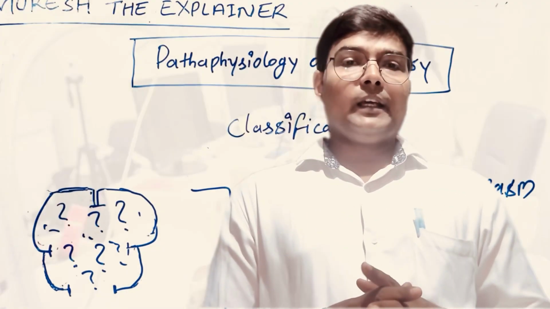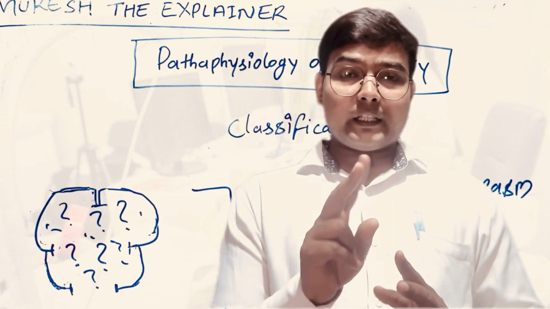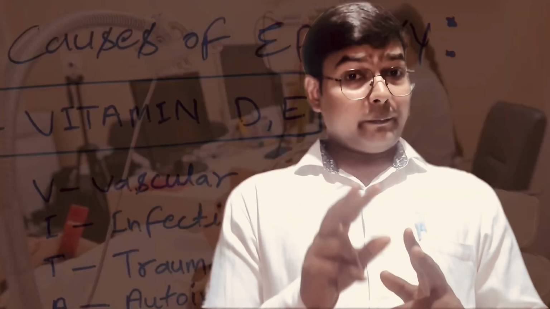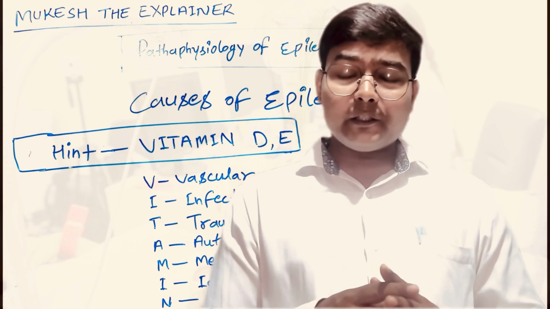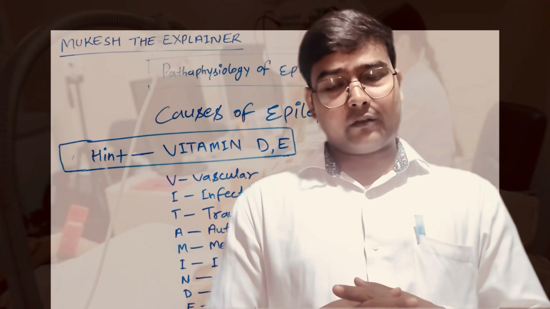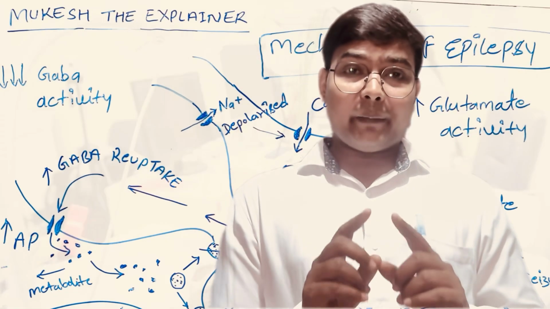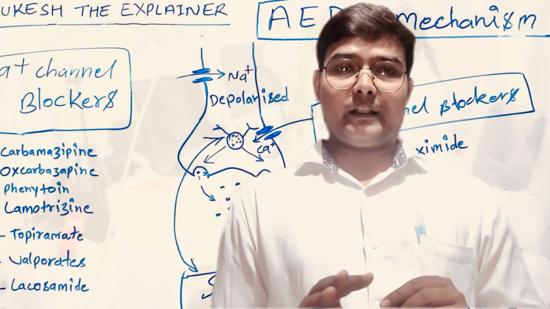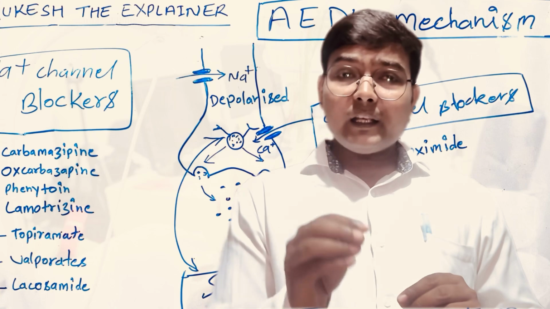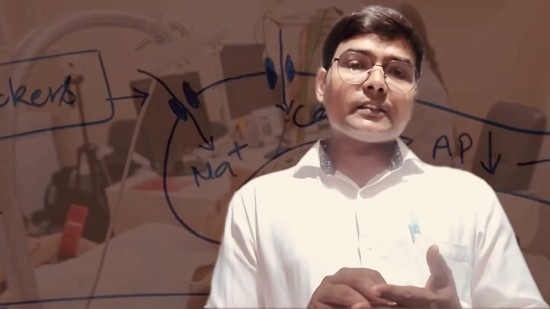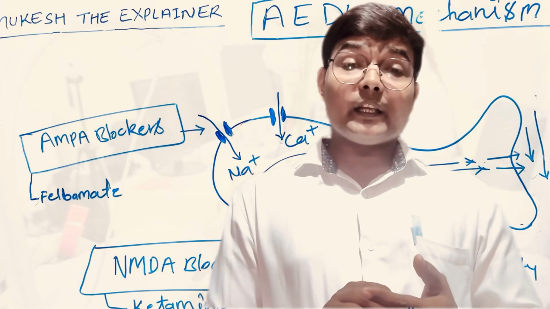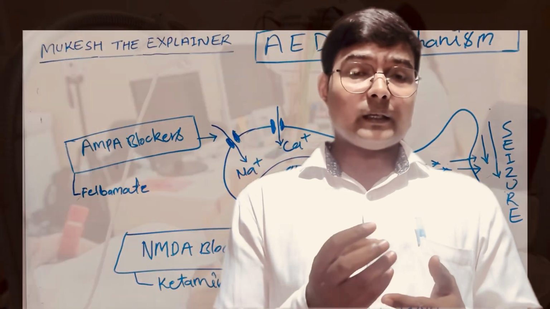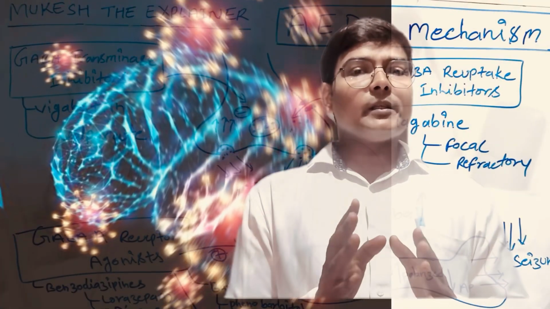Neurotransmitters are basically divided into two parts, the excitatory neurotransmitter and the inhibitory neurotransmitter. The balance of both neurotransmitters is very important. Once there is an imbalance between the excitatory and inhibitory neurotransmitters,